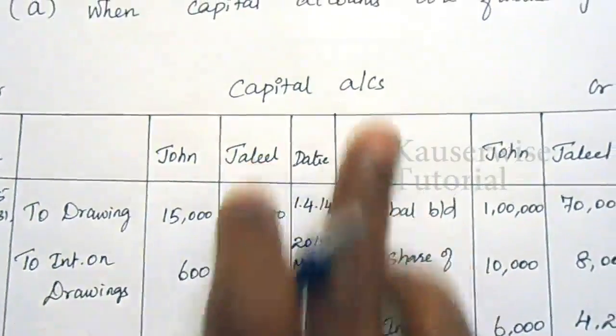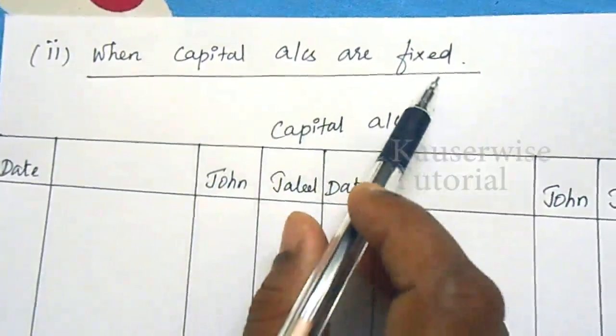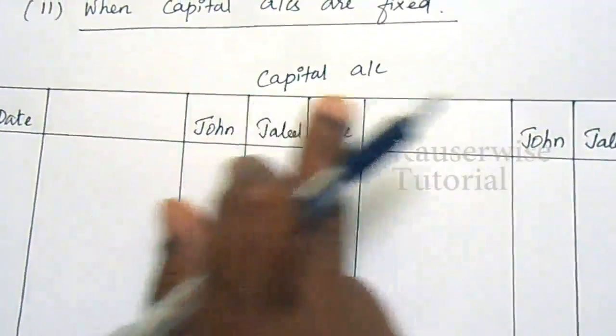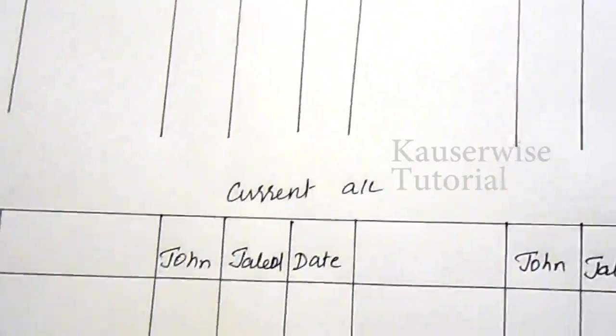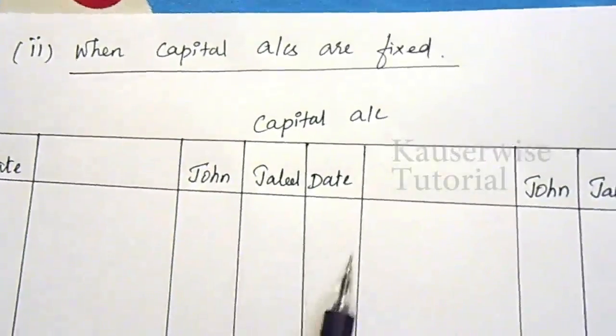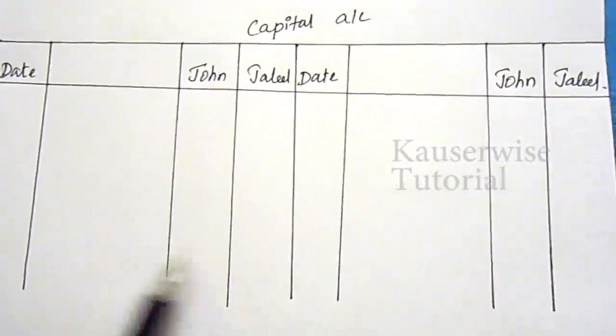That is the capital account. See, the second one is when capital accounts are fixed. According to this method, we will have two separate accounts. One is the partner's capital account and the second is the partner's current account. In the partner's capital account, you record the opening capital and the same amount is recorded as closing capital.